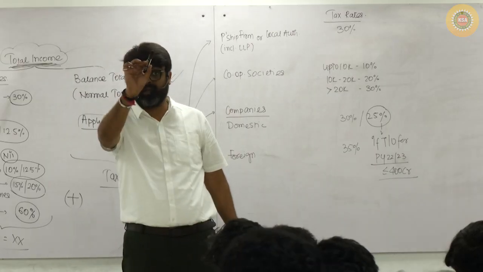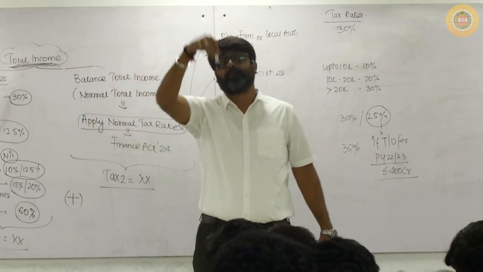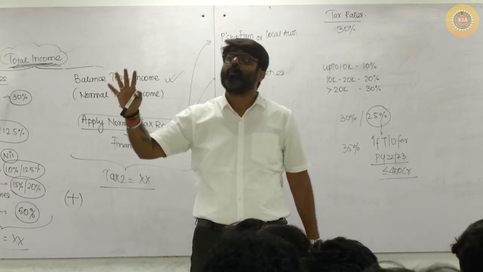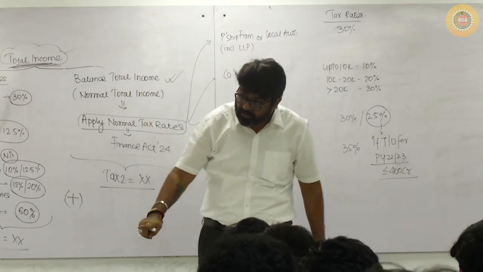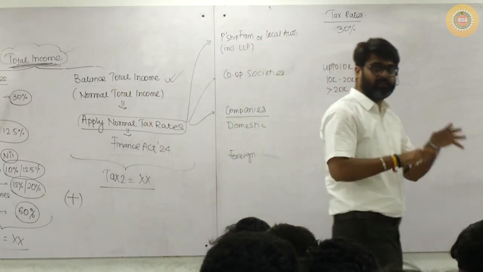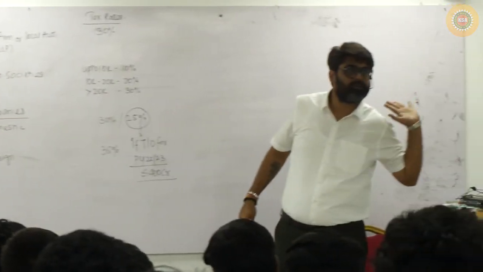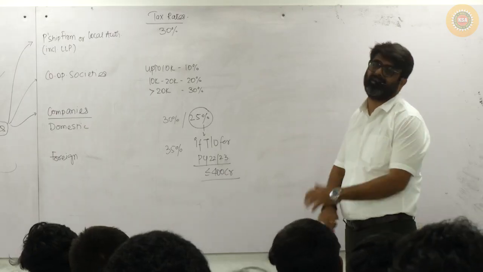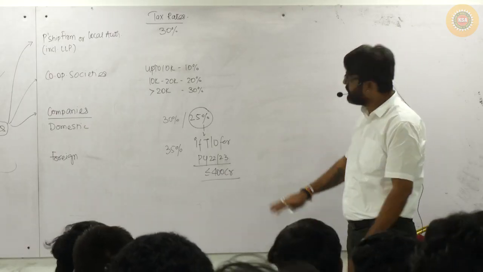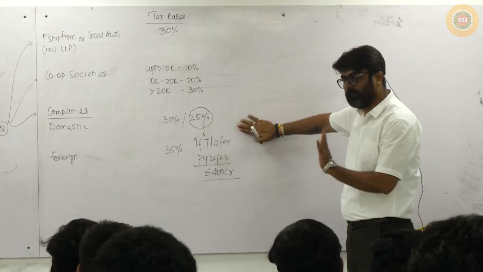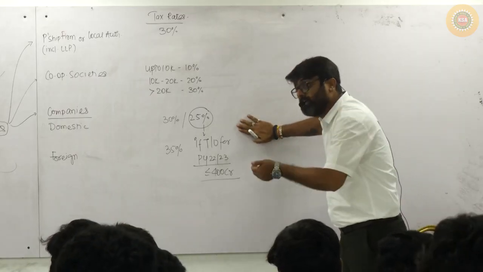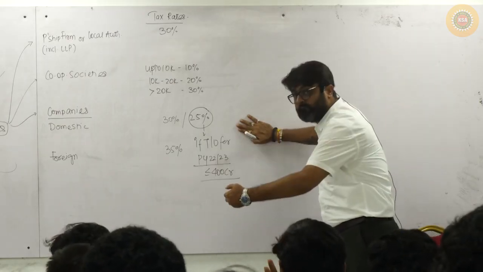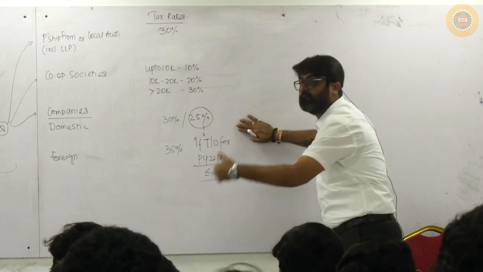For a domestic company, if the turnover for 22-23 was 400 crores or less, then that domestic company in this year will pay 25% only and not 30%. This is applicable only in the case of a domestic company whose turnover for the last to last year was within the limit.